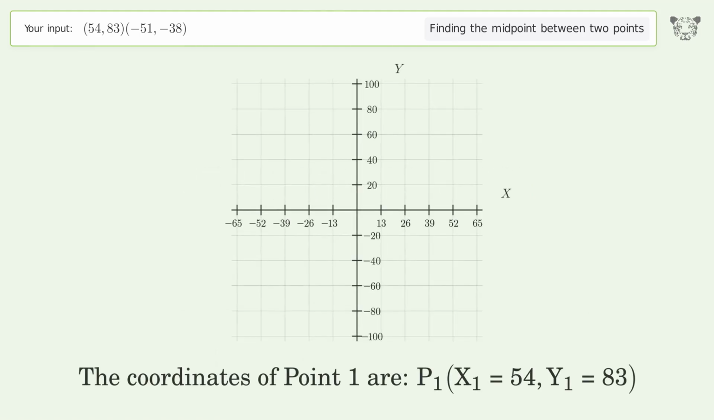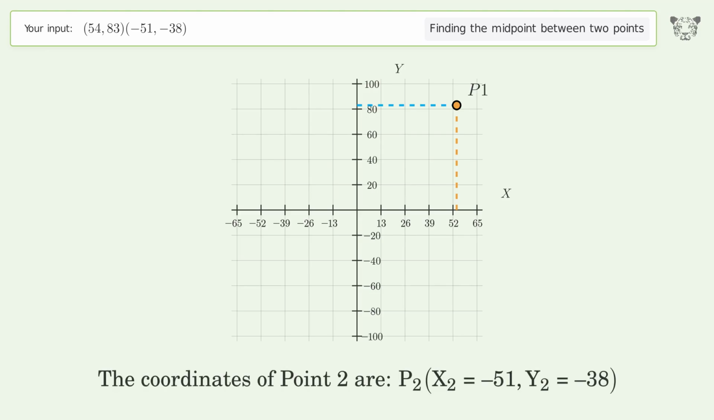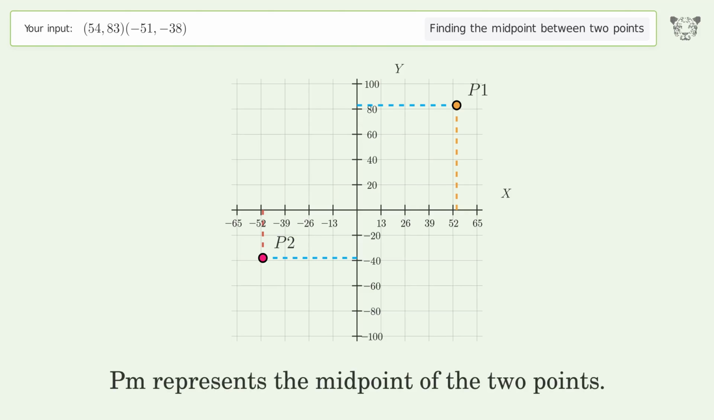The coordinates of point 1 are x1 equals 54, y1 equals 83. The coordinates of point 2 are x2 equals negative 51, y2 equals negative 38. PM represents the midpoint of the 2 points.